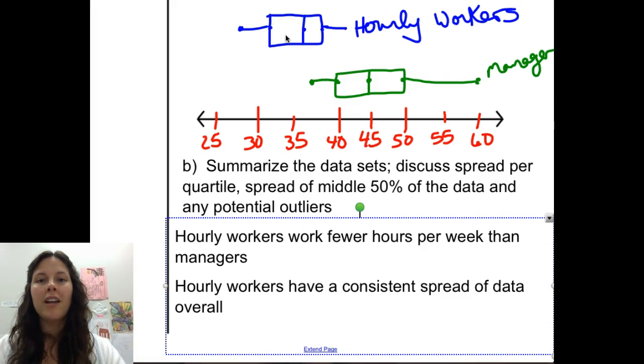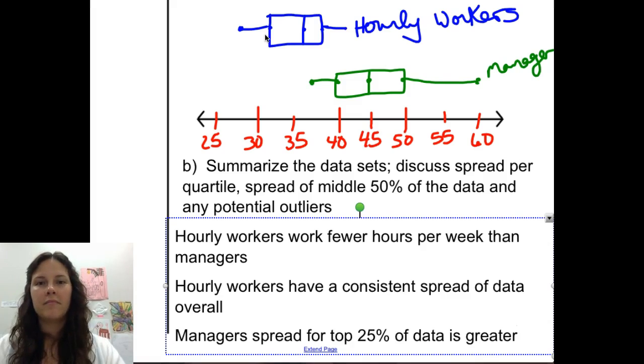As we mentioned before, for the managers, the last whisker from quartile 3 to the maximum is longer than any of the other sections in the box plot. It's not so long that it makes me think there's an outlier. It means that the spread of the upper 25% of the data is greater than the rest of the data. In order to determine the spread for the middle part of the data, you just look at the boxes. For both hourly workers and the managers, they have a pretty consistent spread for the middle part of their data. One box isn't huge compared to either of the others.